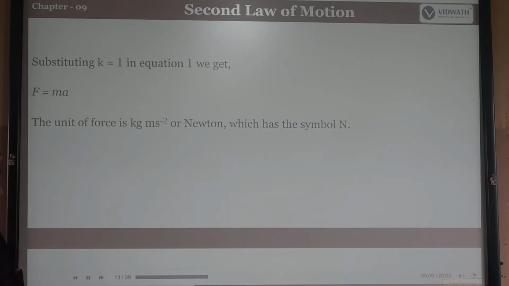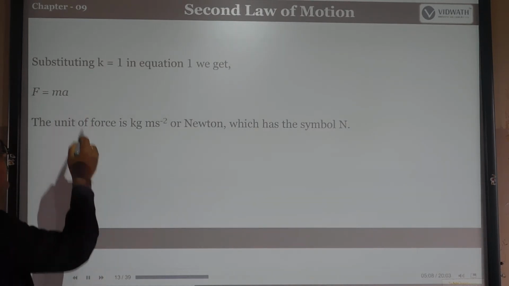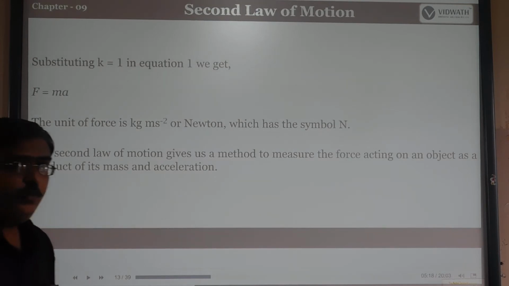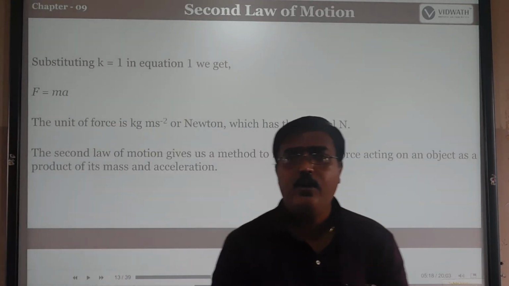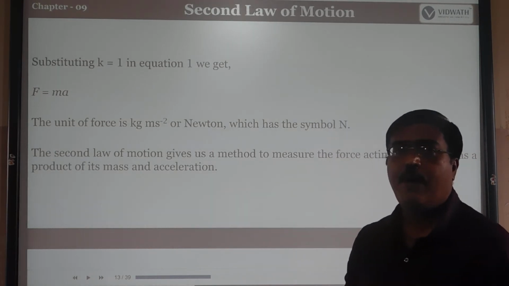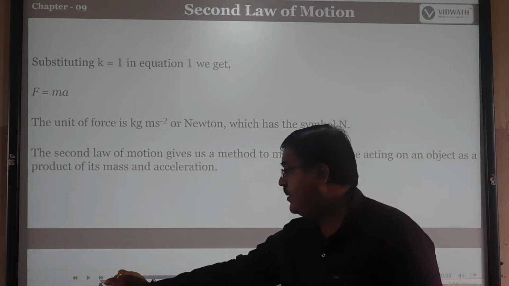Then F is equal to m into a. The unit of force is kg meter per second square, which is represented by the symbol Newton, capital letter N. The second law of motion gives the method to measure the force acting on an object, which is the product of mass and acceleration. So force depends on both mass and acceleration, and it is the product of the mass and acceleration.